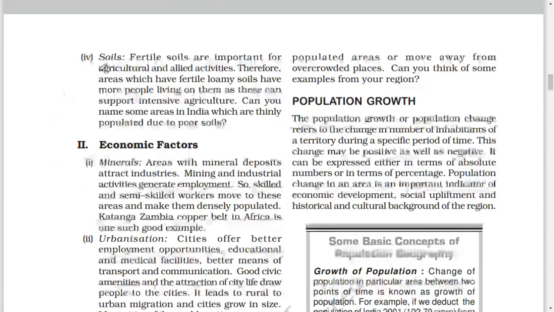4. Soils. Fertile soils are important for agriculture and allied activities. Therefore, areas which have fertile loamy soils have more people living on them as this can support intensive agriculture. Can you name some areas in India which are thinly populated due to poor soils?